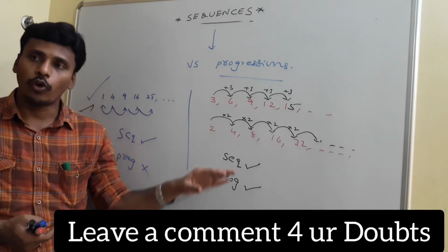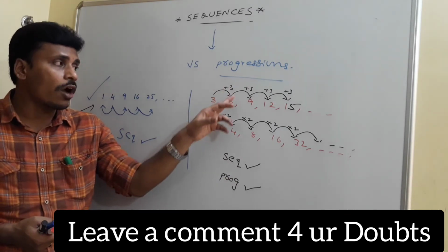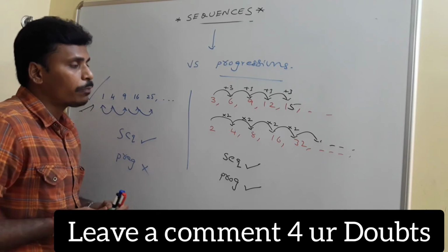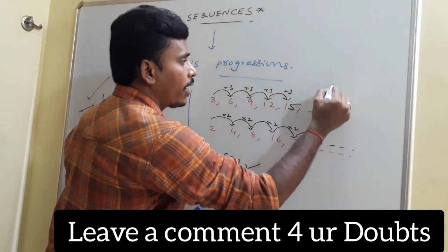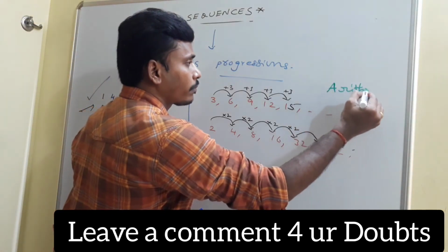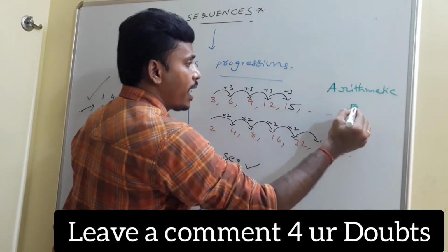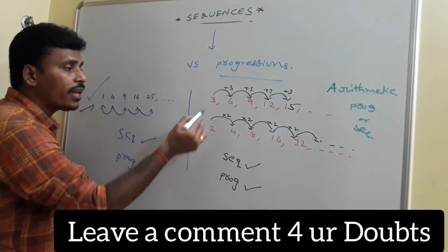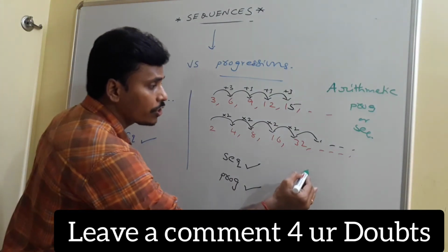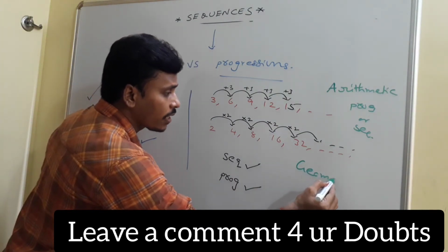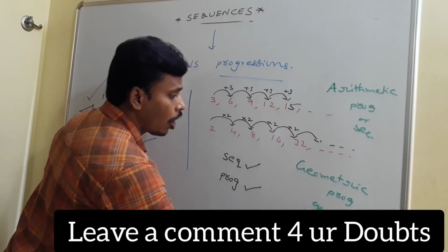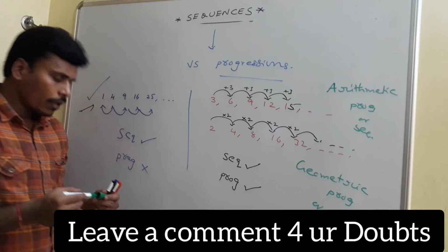Among these progressions, if there is a constant difference between the terms, we call it an arithmetic progression or arithmetic sequence. And if there is a constant ratio between the consecutive terms, we call it a geometric progression or geometric sequence.